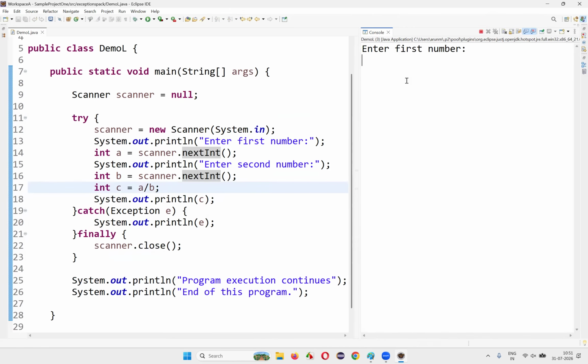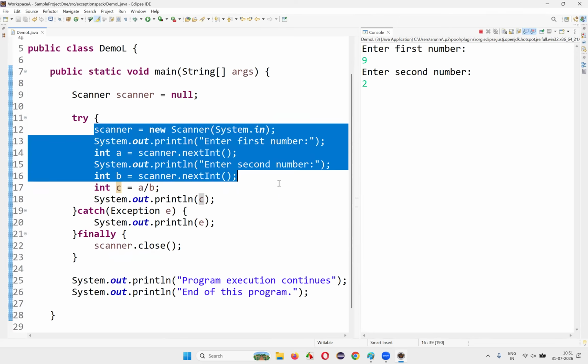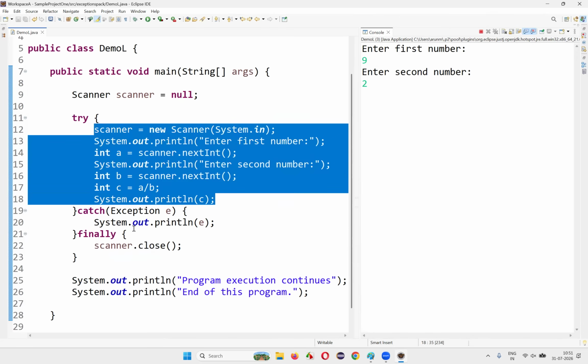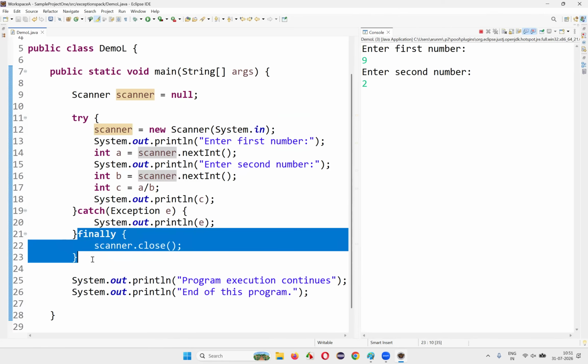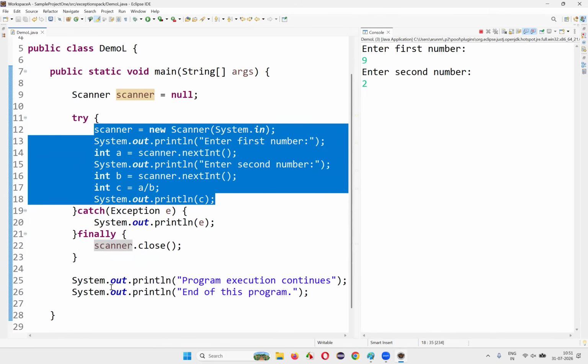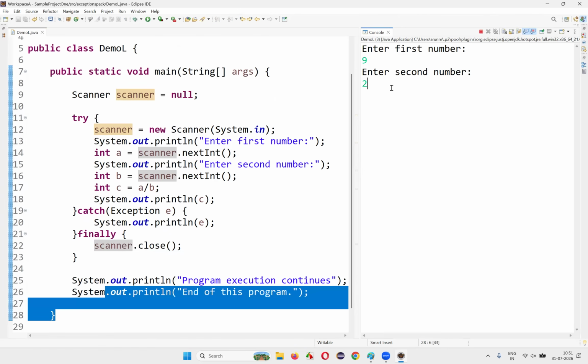And here, let me give the positive input 9 and 2. 9 will go into A, 2 will go into B. Here 9 divided by 2, 4 will go here and 4 will be printed. Since the code inside the try block got executed, the catch block will be skipped because there is no exception in this case. But the finally block will get compulsorily executed. Even when there is no exception, the finally block will get executed, but the catch block will get skipped. Here the object of the Scanner class will get closed. Press enter, you see.